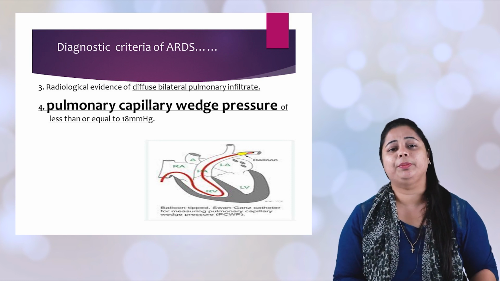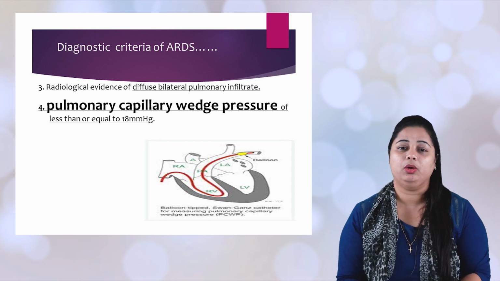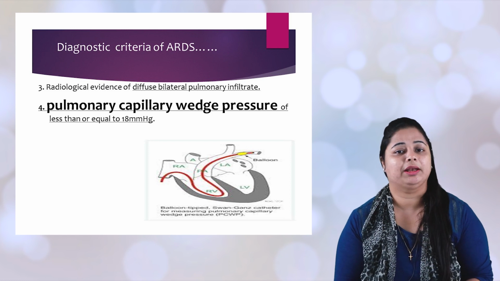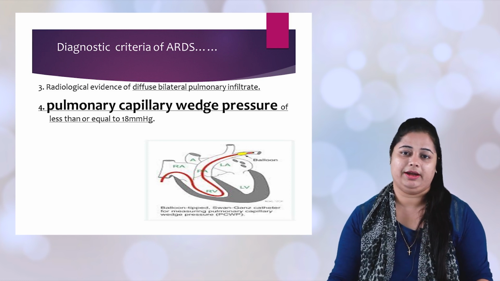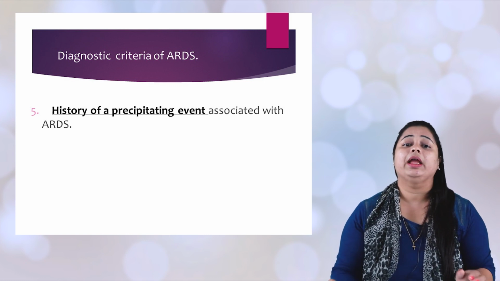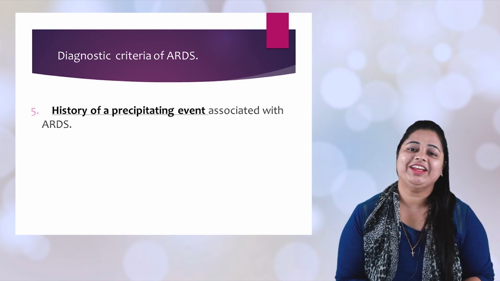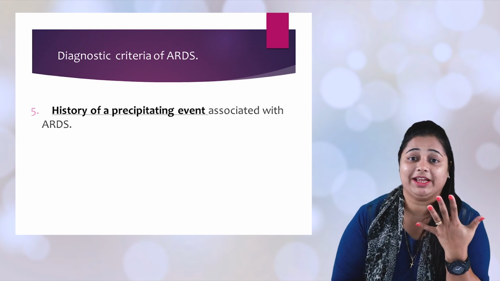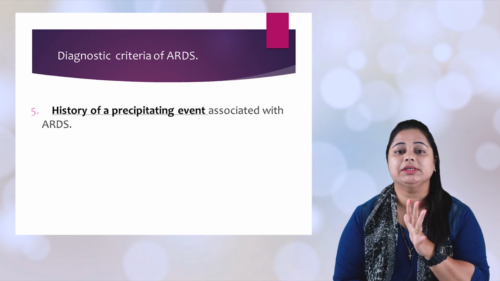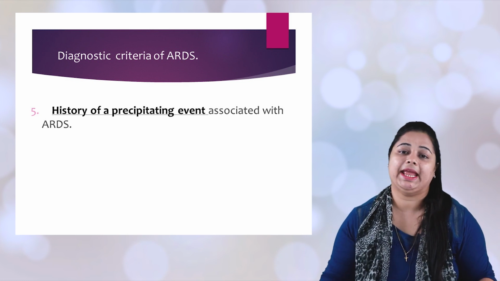If the pulmonary artery wedge pressure is below 18 mm of Hg, that means it is ARDS. The final criterion is whether the person already has ARDS. So these 5 criteria help us diagnose ARDS.